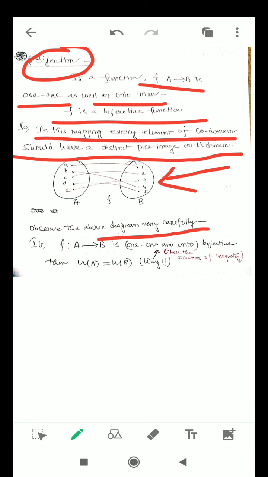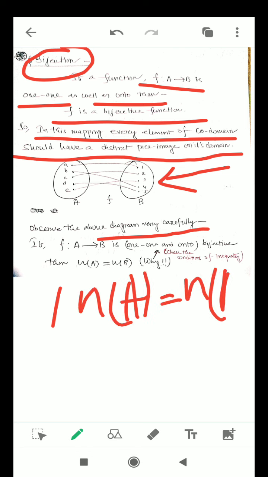For this reason f is one-one as well as onto, so f is a bijective function. And if f is bijective, then we always get this condition: the cardinality of A should be equal to the cardinality of B.